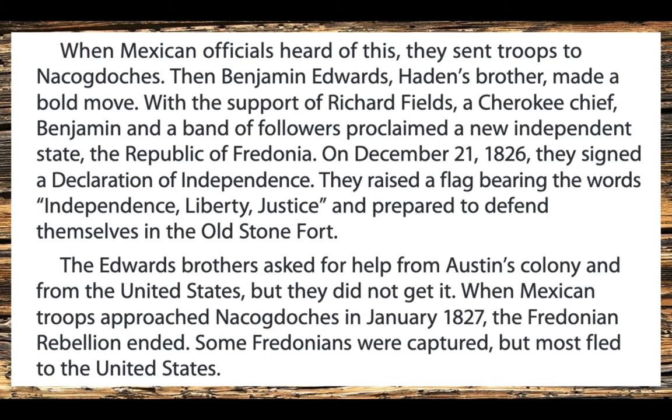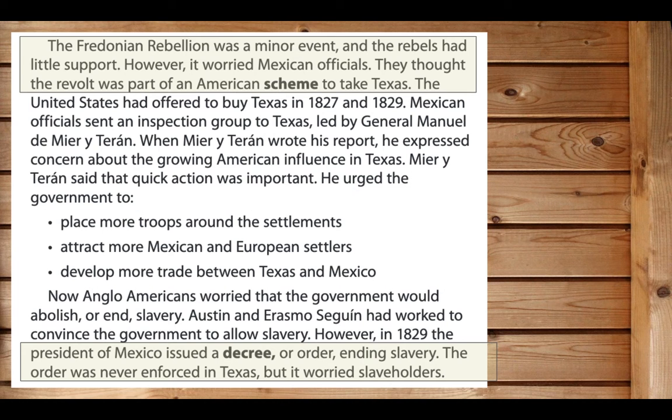The Edwards brothers asked for help from Austin's colony and from the United States, but they did not get it. When Mexican troops approached Nacogdoches in January 1827, the Fredonian Rebellion ended. Some Fredonians were captured, but most fled to the United States. The Fredonian Rebellion was a minor event, and the rebels had little support. However, it did worry Mexican officials.